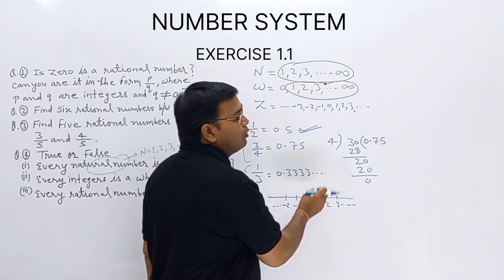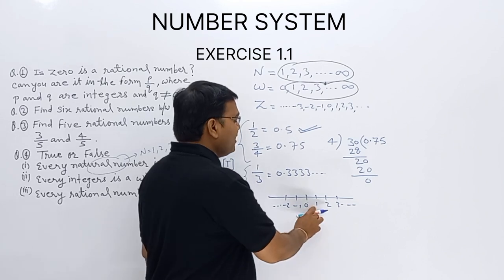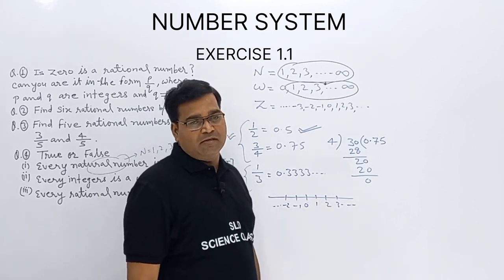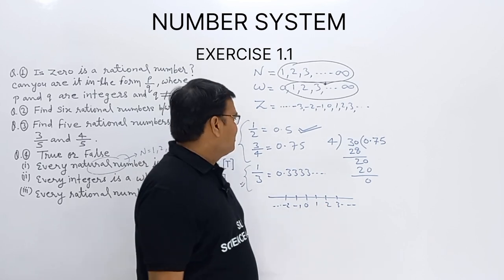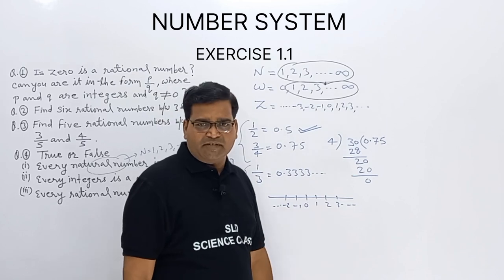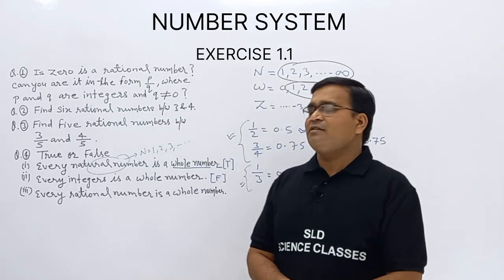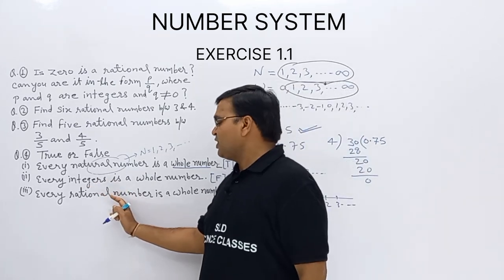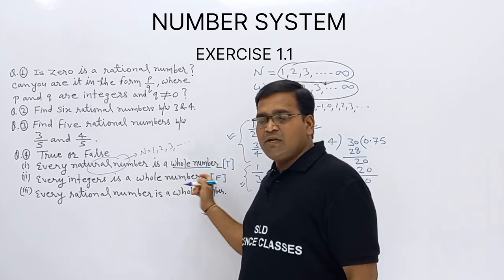Whole numbers are 0, 1, 2, 3. But in between two whole numbers, 0 and 1, 1 and 2, we have infinitely many numbers: decimals and fractions, terminating and non-terminating numbers. I hope you are getting these answers. Is every rational number a whole number?